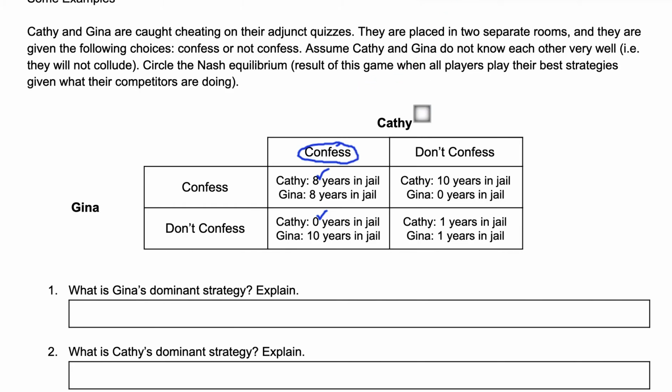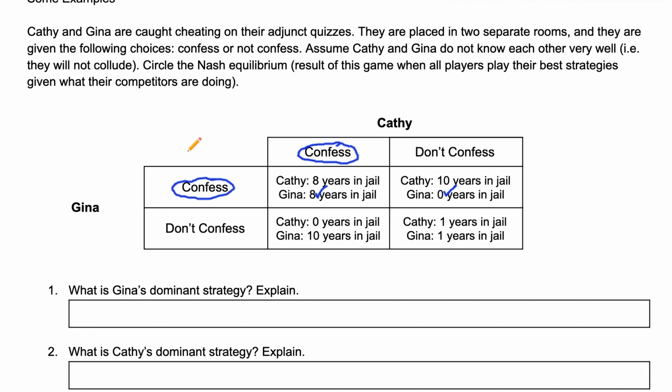Now, Gina, on the other hand, has to do this same bit of thinking. What is Kathy going to do? Because I can't really trust her. If Kathy confesses, Gina can spend 8 or 10 years in jail. So 8, that's a better deal. Or maybe Kathy won't confess. I can spend 0 or 1. I'd rather spend 0. So Gina's dominant strategy then is to confess.